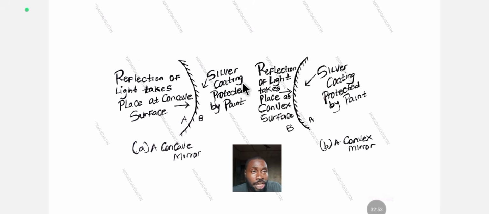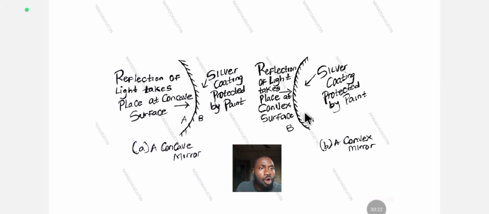We are now talking about the reflection of light rays on a curved surface. What we just discussed was the reflection of light rays on a plane surface. Now we are talking about a curved mirror. There are two kinds of curved mirror: one is the convex mirror and one is the concave mirror.